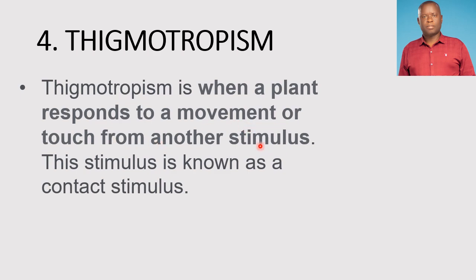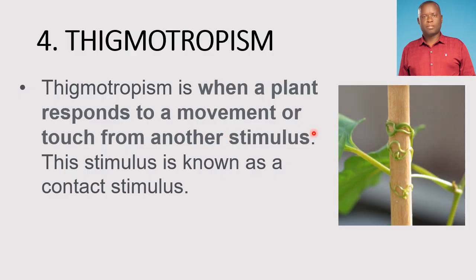Let's say, for example, a plant such as this one, which is green, is in contact with another tree here. The plant which is in touch with the tree is going to grow around and follow the direction of the tree it is in contact with. So this is an example of thigmotropism.